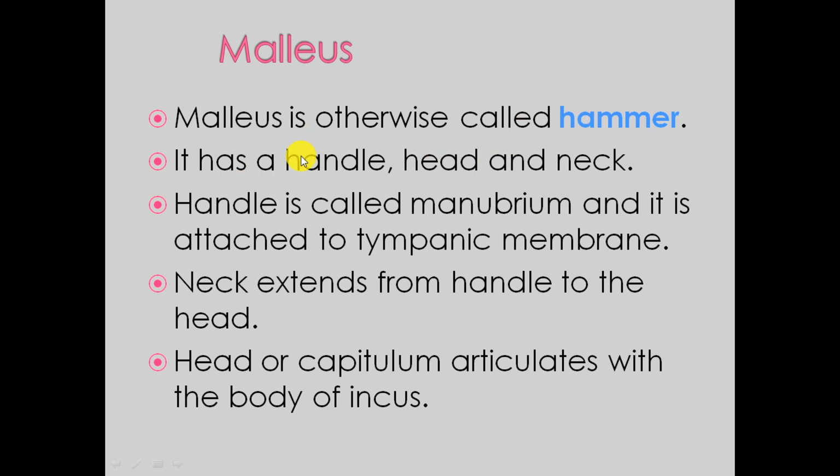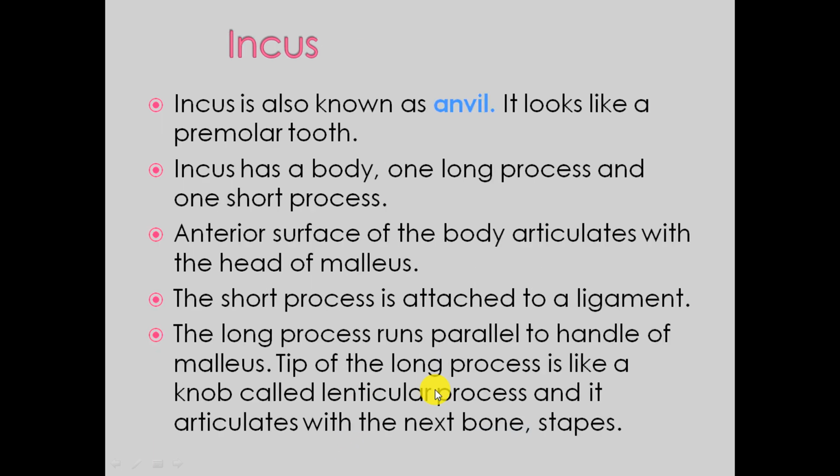It has a handle, head and neck. Handle is called manubrium and it is attached to the tympanic membrane. Next, head or the capitulum articulates with the body of incus. Incus, second ossicle. Incus is also known as anvil. It looks like a premolar tooth. Incus has a body, one long process and one short process. Its anterior surface articulates with the head of malleus. The short process is attached to a ligament.